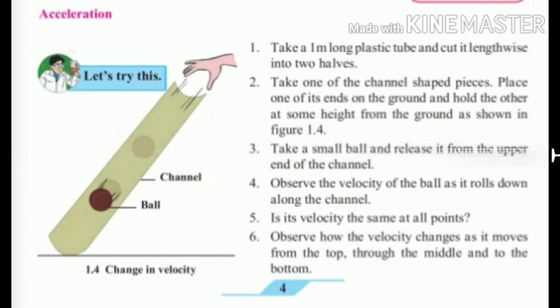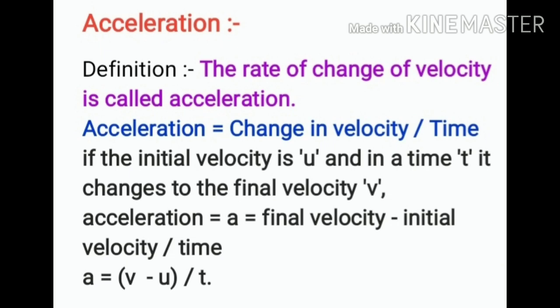According to this example, we can explain the definition of acceleration. The rate of change of velocity is called acceleration. Therefore, acceleration is equal to change in velocity upon time. If the initial velocity is u and in a time t it changes to the final velocity v, then acceleration a is equal to final velocity minus initial velocity upon time. Therefore, a is equal to v minus u upon t.